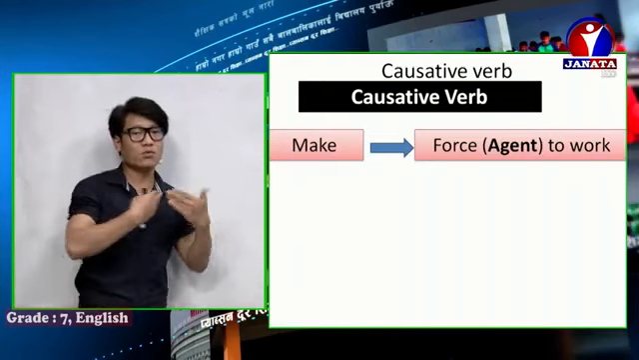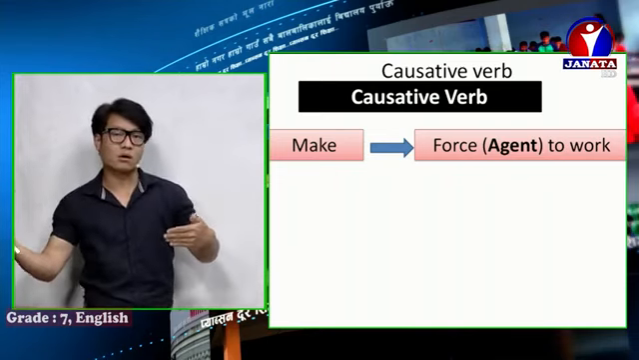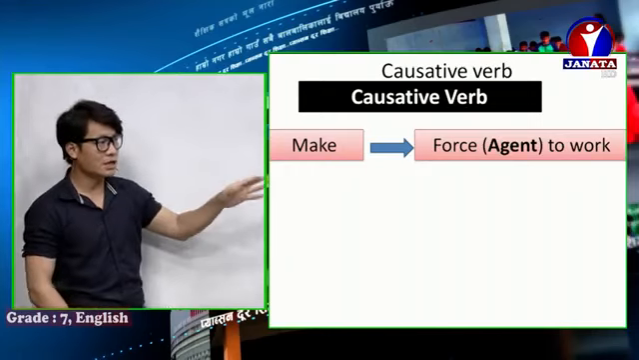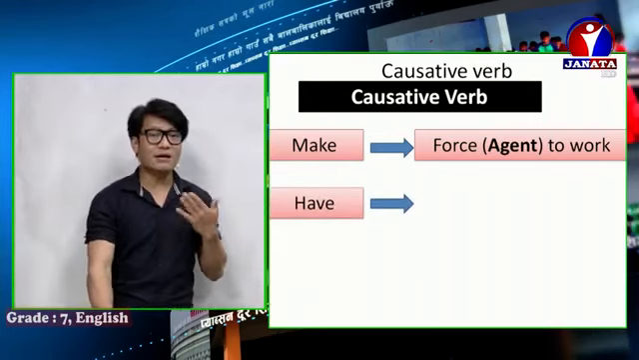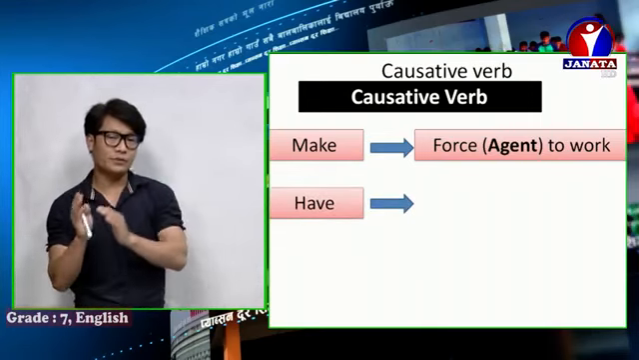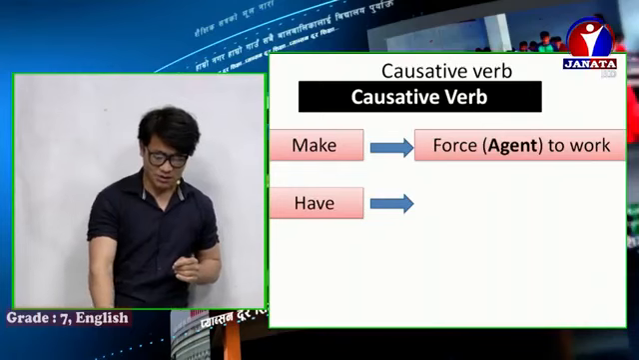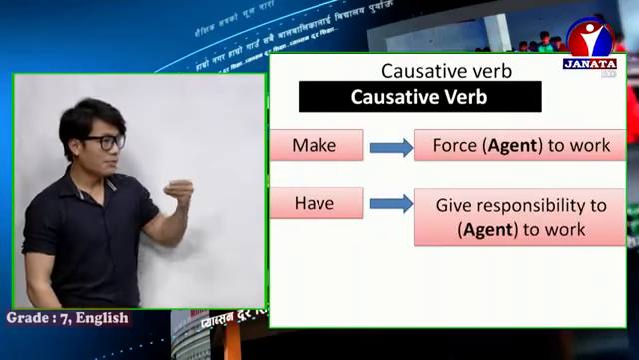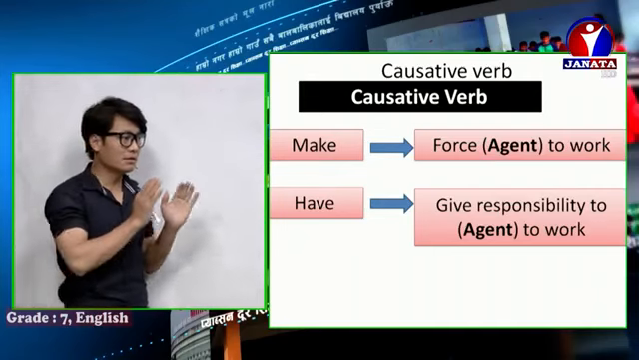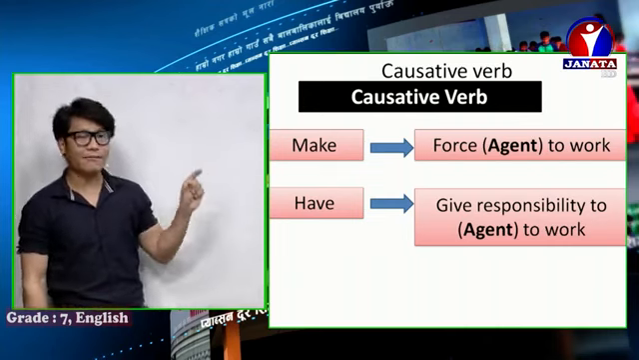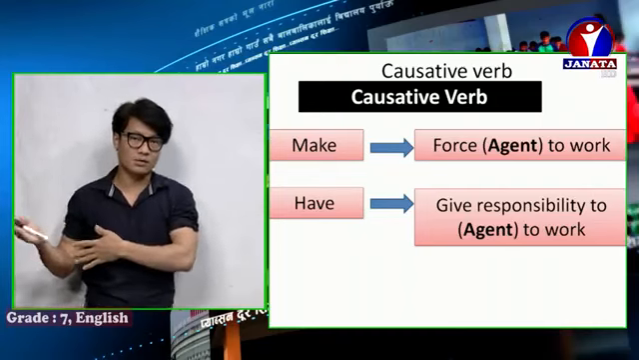The agent doesn't want to do that work, but the subject forces the agent to do it. In such conditions, you can use the causative verb make. So make means force. Next, we have have, where verb 2 is had and verb 5 is has. If you want to give responsibility or duty to the agent to work, in such a situation you can use the causative verb have. Have means give responsibility to the agent to work.